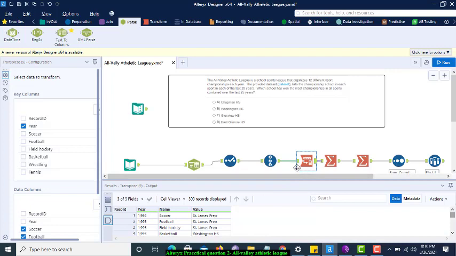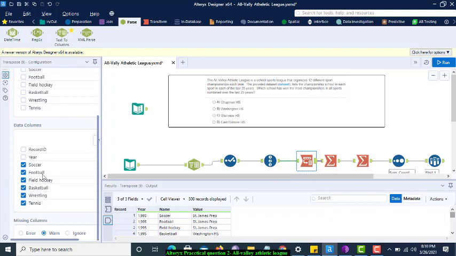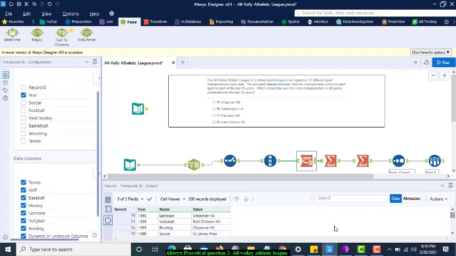I have done this with Transpose. Here I am keeping the record ID as it is, and I have selected all 12 sports. So the 12 sports have been converted into rows, and their values are here. Year-wise, each sport shows who the winner is. So we have the year, then the sport, and then the winner, each sport having one champion every year.